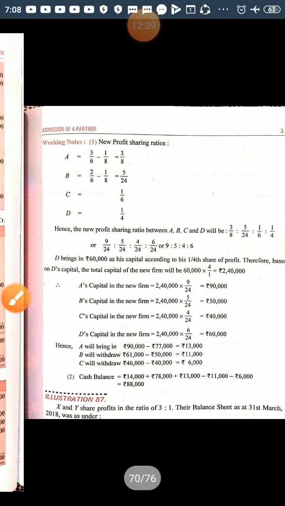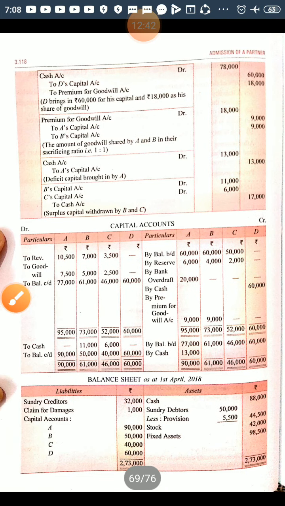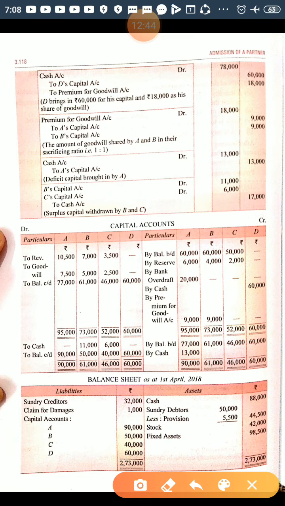And the journal entry will be: A will bring cash, so cash account debited to A's capital account 13,000. B's capital account and C's capital account debited to cash, that is withdrawal of excess capital. That will be shown here. Cash brought 13,000, cash withdrawn 11,000 and 6,000, and the totals we have made are 90,000, 50,000 and 40,000. This will be transferred to the balance sheet. Right.